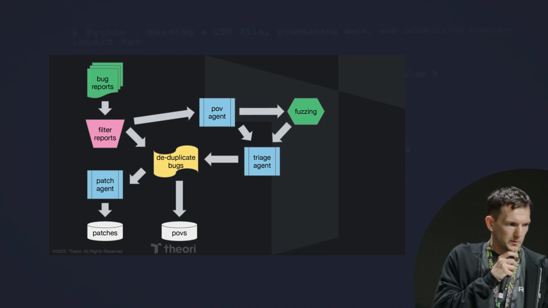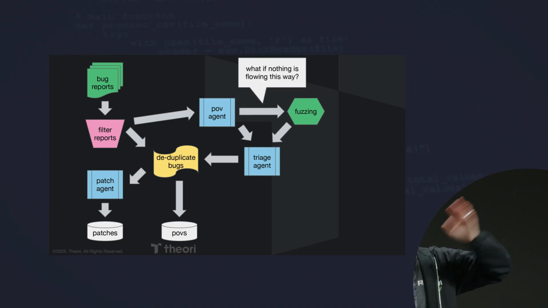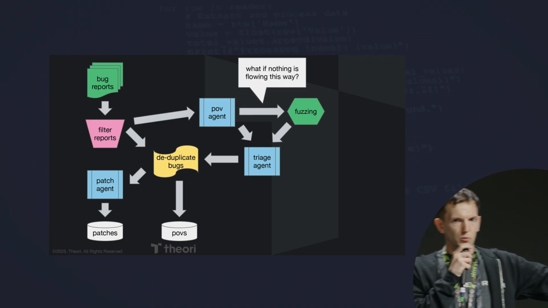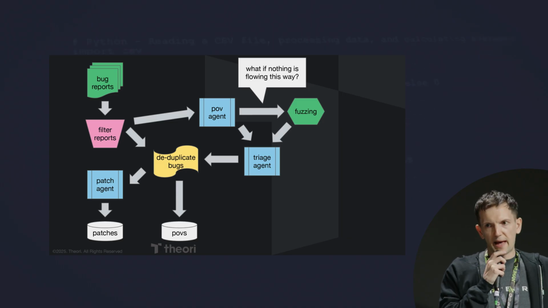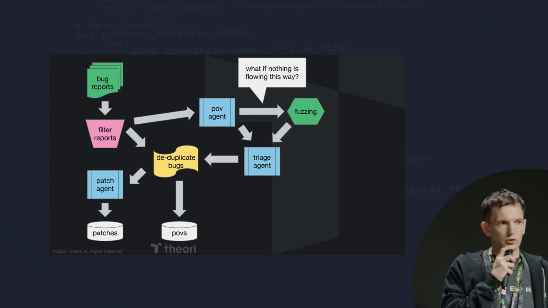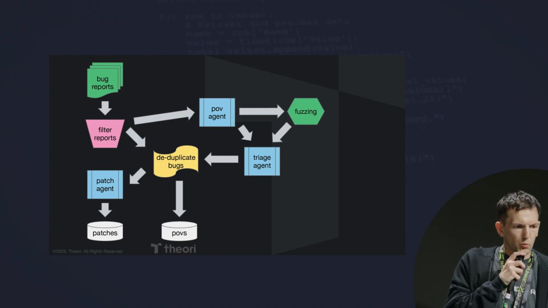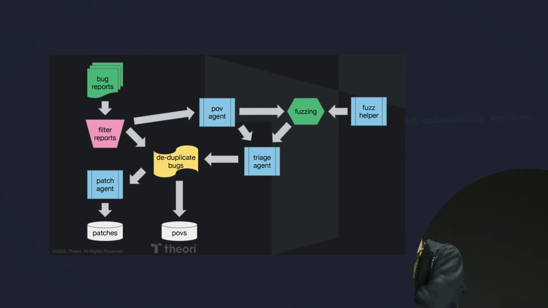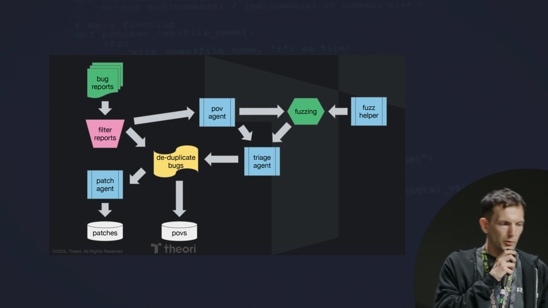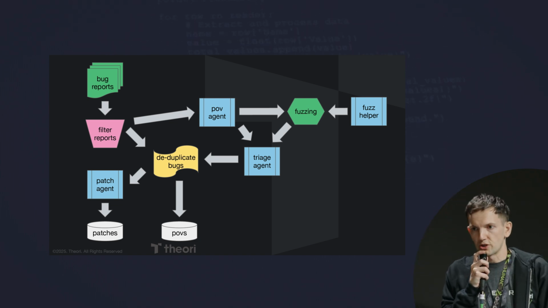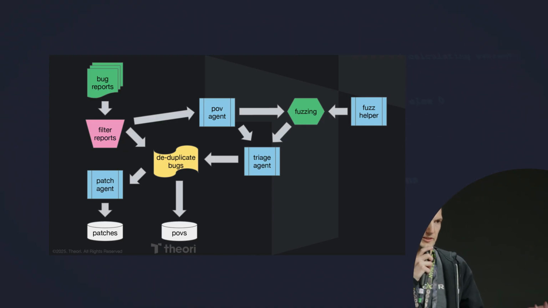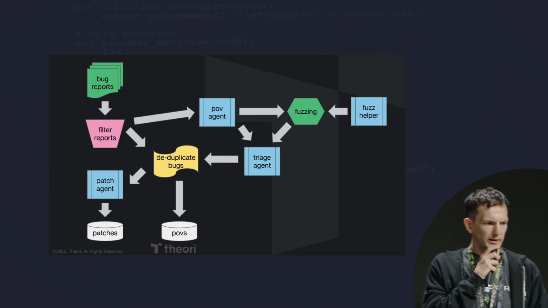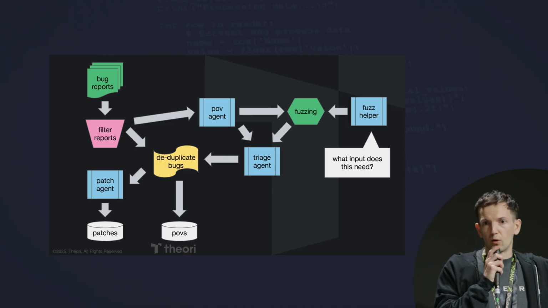So this is nice, but what if there's actually nothing flowing that direction, right? Maybe our fuzzing wants to be working, maybe our static analysis failed, maybe our static analysis is bad, maybe we just couldn't find any bugs, who knows? So what if we just have another thing, right? A fuzz helper agent. If you think about the Cyber Grand Challenge, a lot of folks used symbolic execution or something. The symbolic executor can assist the fuzzing by generating inputs when the fuzzing is stuck. So what do we actually need, right? This can't just be a one-directional thing.